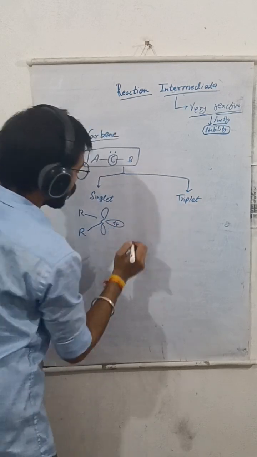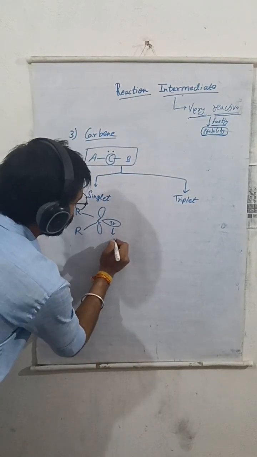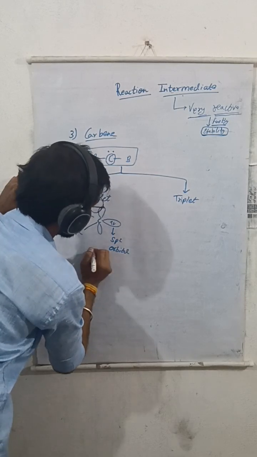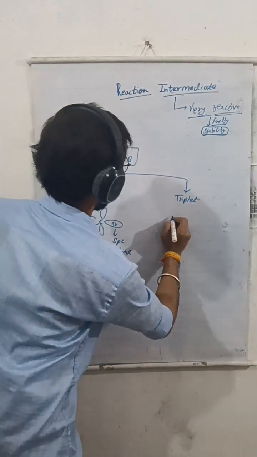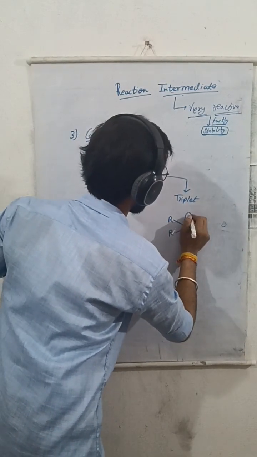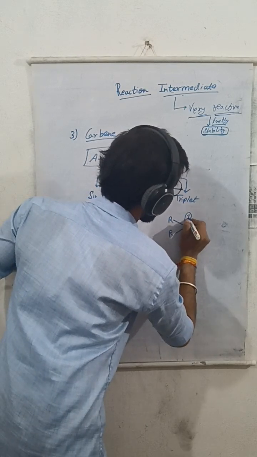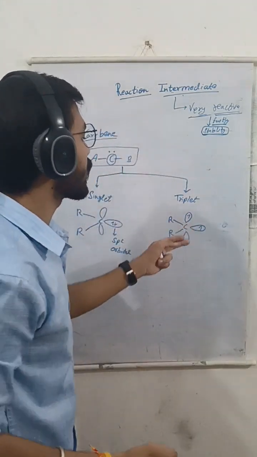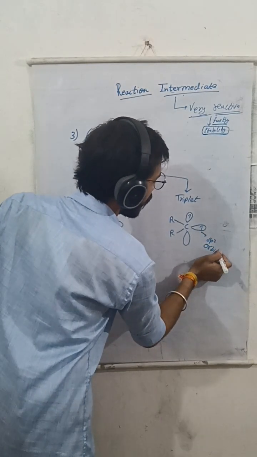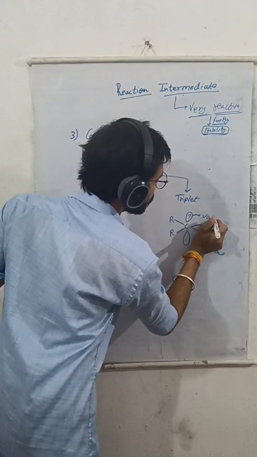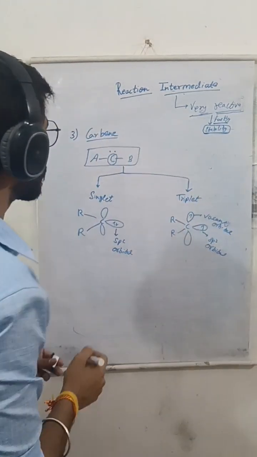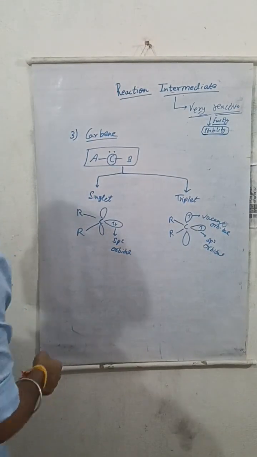If both the electrons are present in an sp2 orbital, then it is singlet carbene. If one electron is present in a vacant p orbital and another is in an sp2 orbital, this is the sp2 orbital and this is the vacant orbital, then it is known as triplet carbene. Okay, this is singlet and this is triplet.